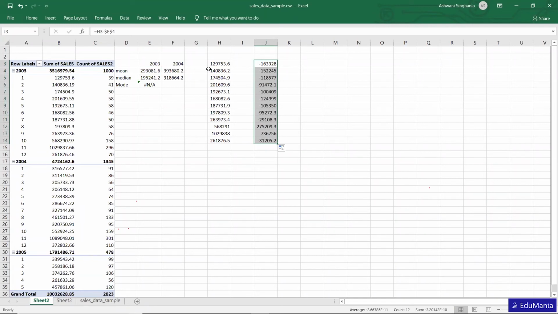So what we are doing here is simply subtracting the mean from each month's data. Basically, this value is the distance of each sales amount in every month from the year average.